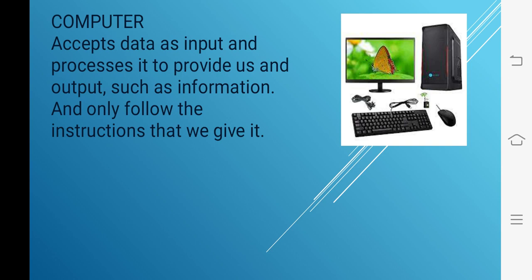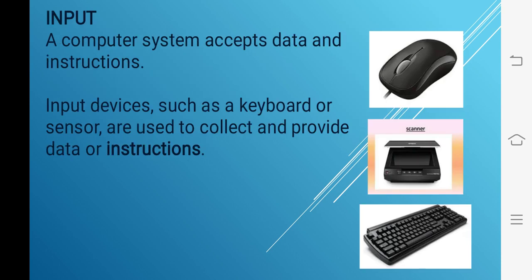So children, the computer works on the IPO cycle. I means input, P means processing, O means output. And to complete this cycle children, we need some devices. Input means we are giving data and instructions to the computer, and for this purpose we use input devices like keyboard, mouse, scanner, etc. There are various types of input devices, and we use them according to the data and instructions.